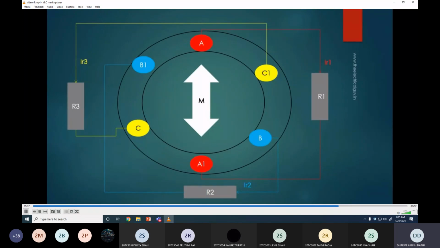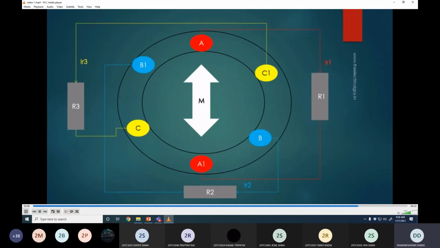Currents IR1, IR2 and IR3 will start flowing through the resistors. These currents are in phase with their respective voltage and hence they are also out of phase with each other by 120 degrees. Again, doing the same procedure we did for the two-phase generator, we'll find that the power output we are getting